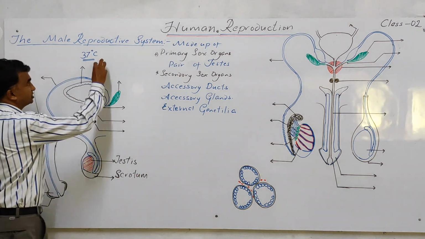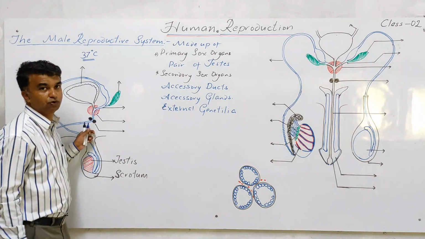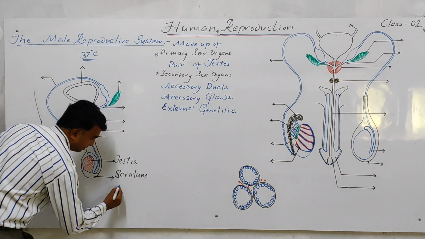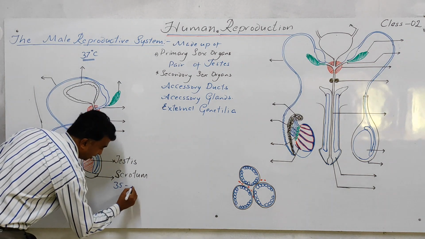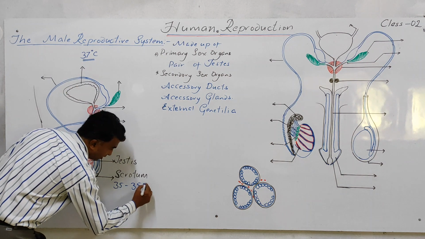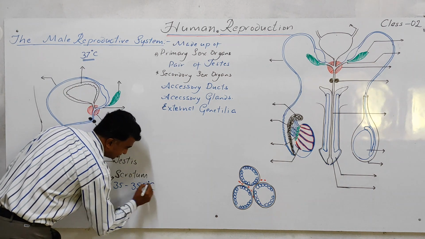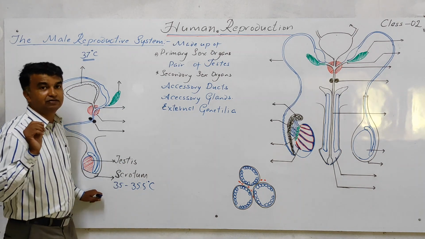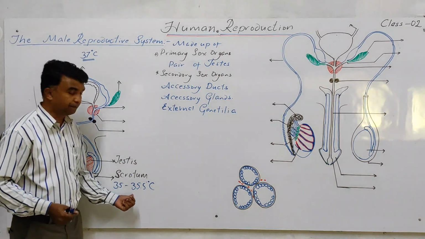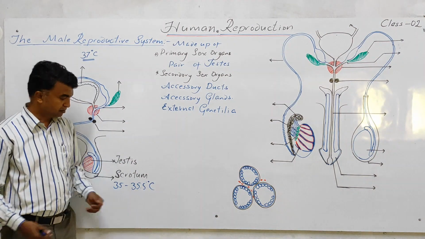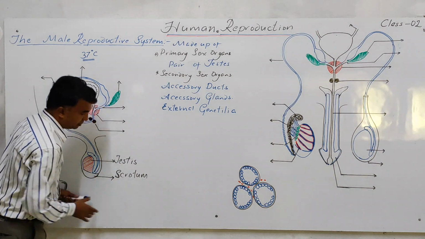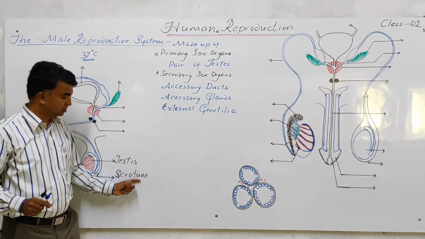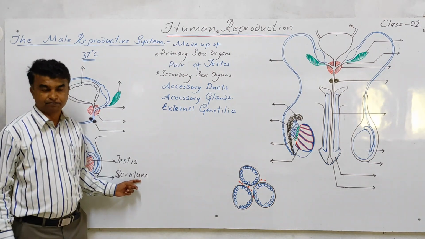If the testis is present in the abdominal cavity, spermatogenesis will not take place. If it is present in the scrotum, the temperature inside the scrotum is 35 to 35.5 degrees Celsius. This temperature is required for proper spermatogenesis. So the significance of the scrotum is that it provides the optimum temperature required for spermatogenesis.